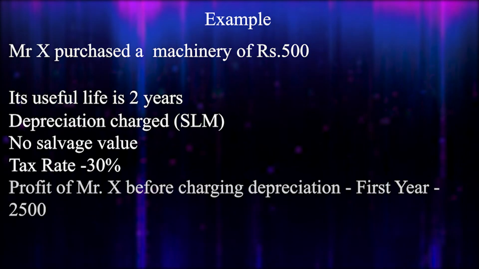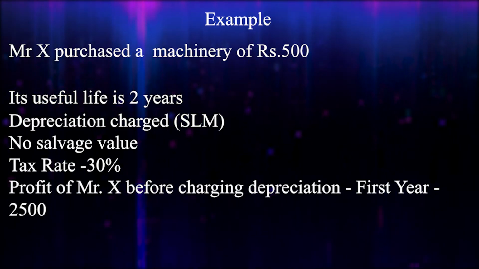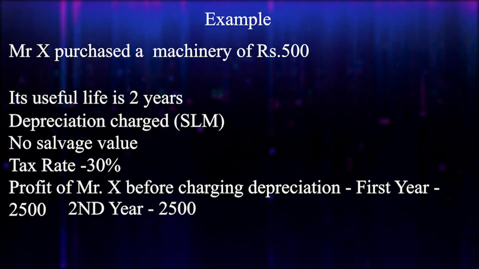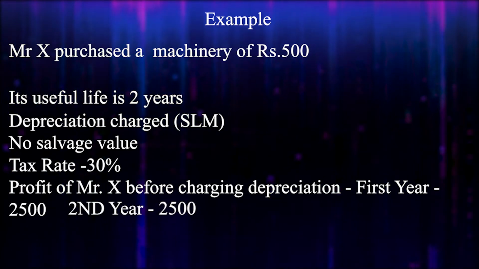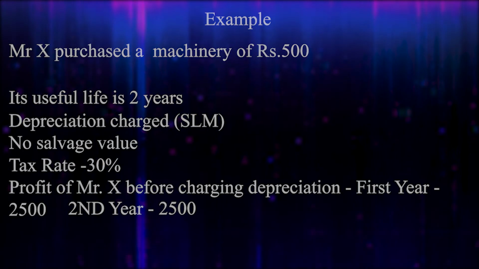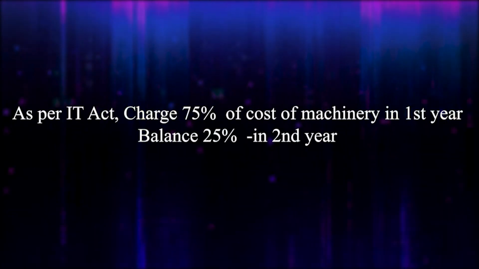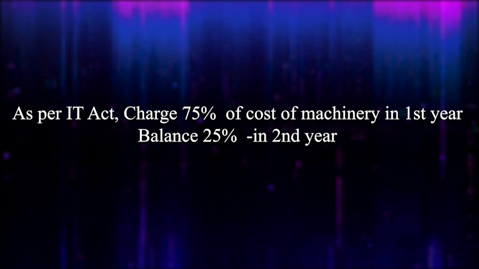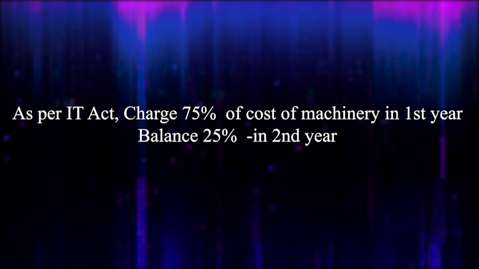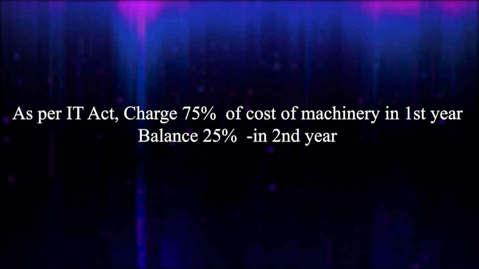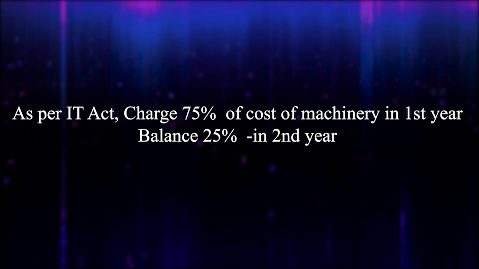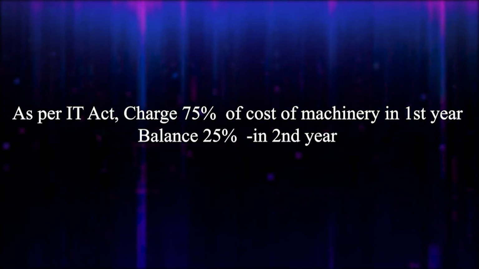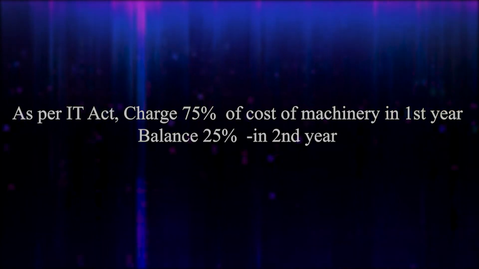Profit of Mr. X before charging depreciation: first year 2500, second year 2500. Okay, let's see its accounting. Here in this problem, one more thing that's important to note: as per income tax, the government says that in the first year 75% you have to charge as depreciation. That is 75% of the cost of machinery we have to charge as depreciation. Okay, and 25% next year, that is 25% in the second year.